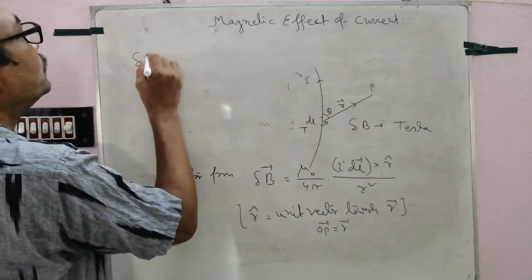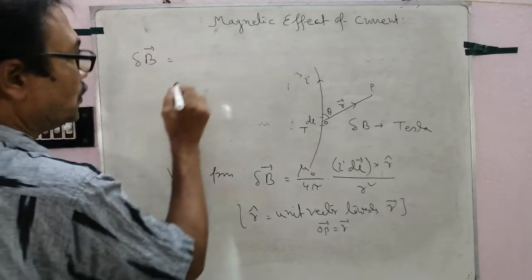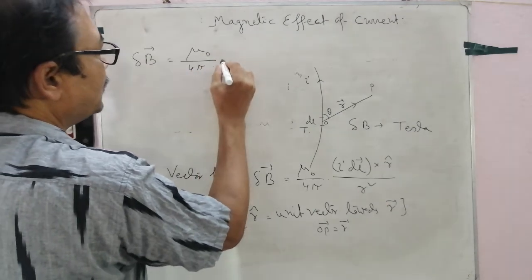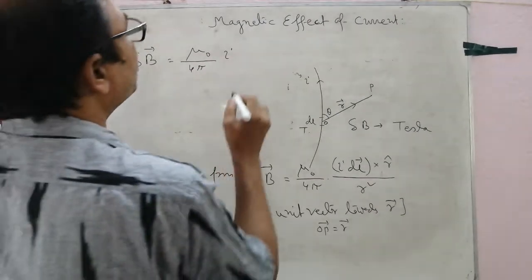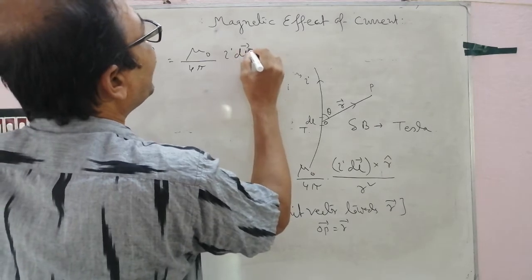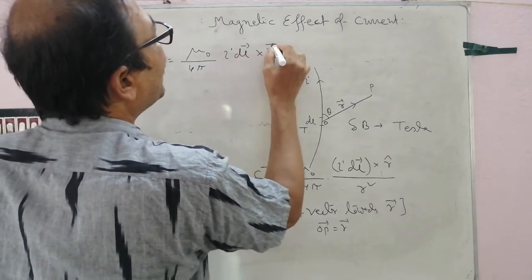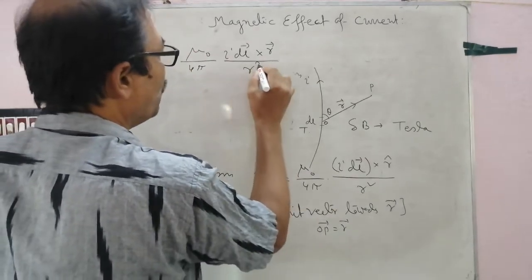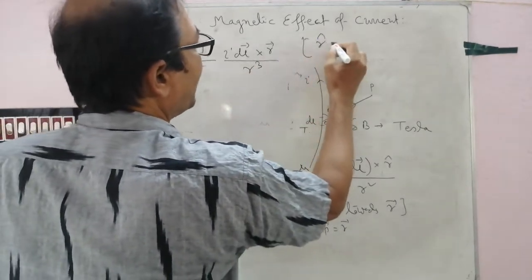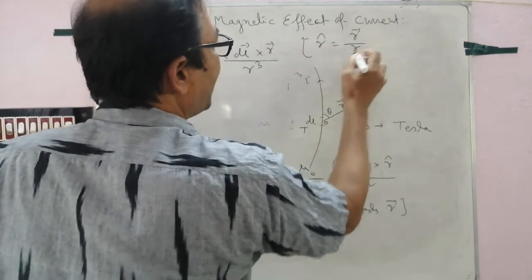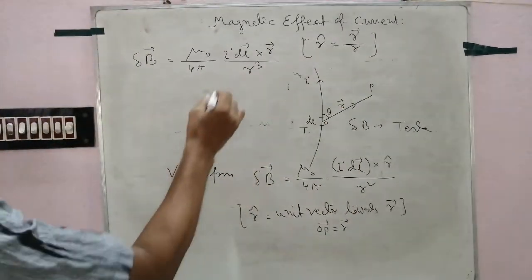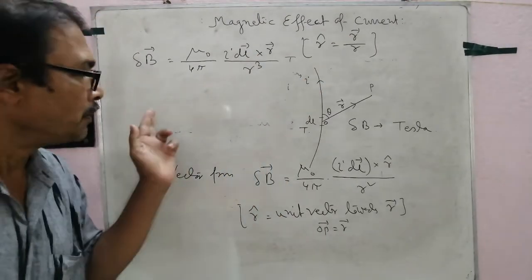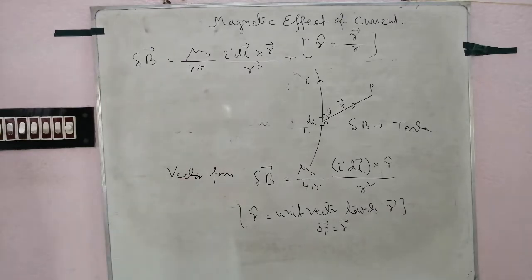So mu 0 by 4 pi, I delta L cross r vector by r cube, because the unit vector r hat equals r vector by its magnitude. Follow, putting the value. So this is the vector form of the Biot-Savart law. Clear?